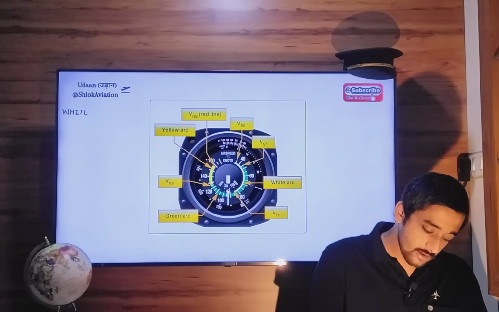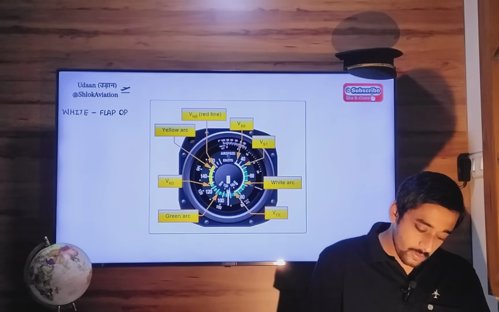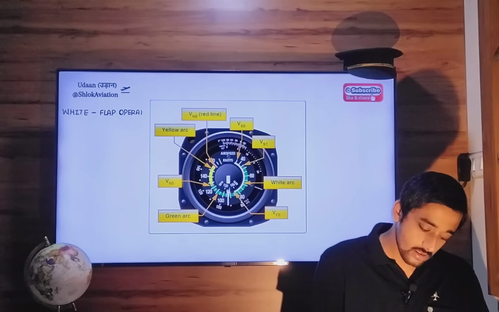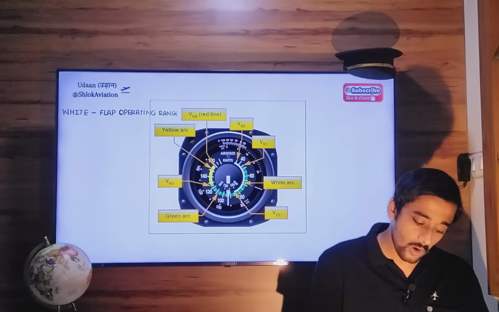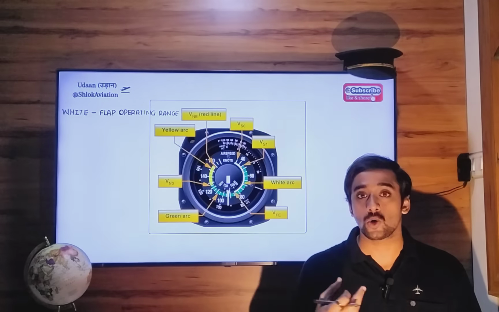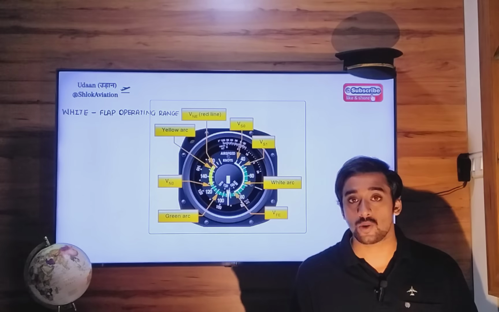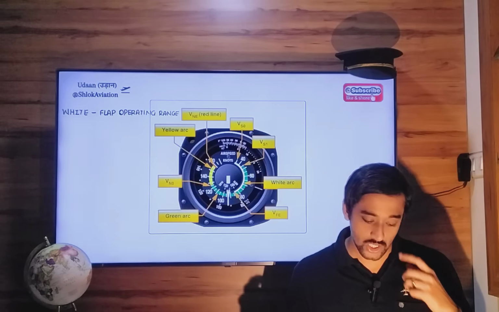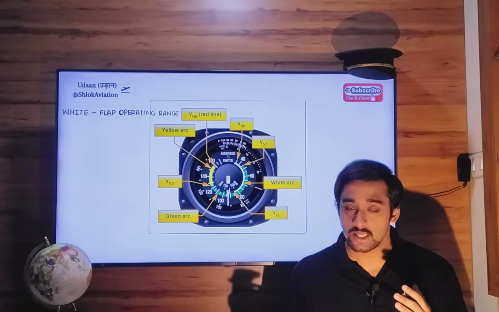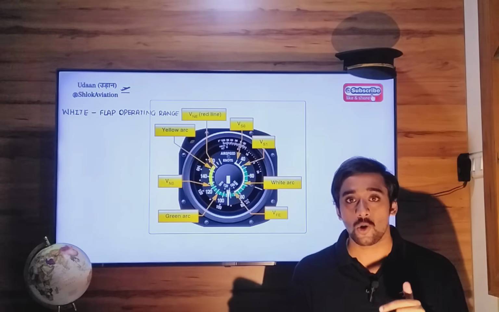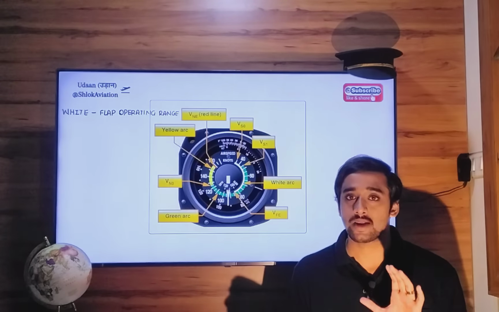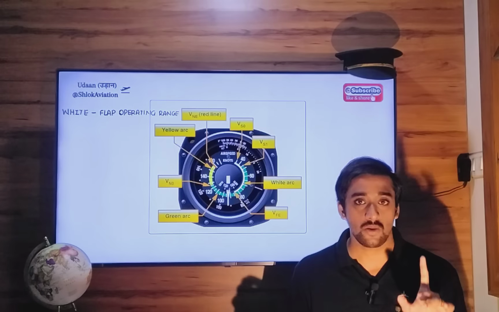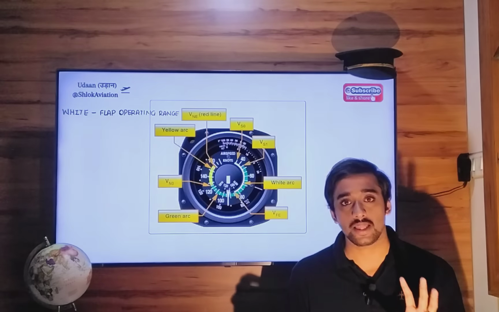So the white arc represents the flap operating range. So if you want to deploy your flaps, that means if you want to operate your flaps or use your flaps for landing, to bring your aircraft into landing configuration, you can deploy them only and only when your aircraft speed is in the white arc, somewhere in the white arc, not necessarily one particular value, but somewhere in the white arc.